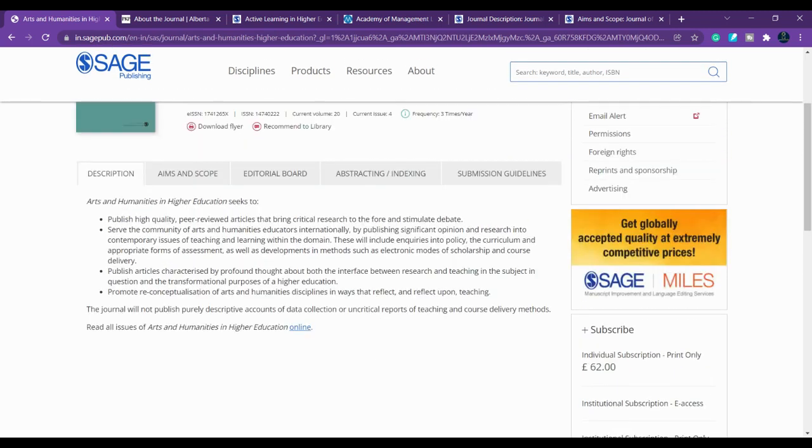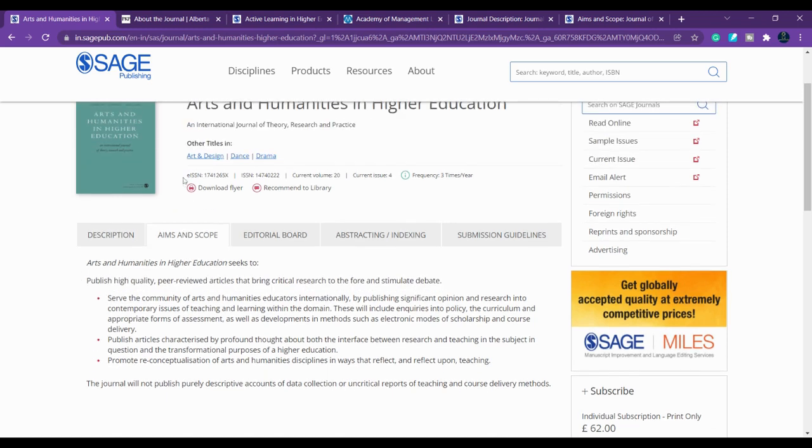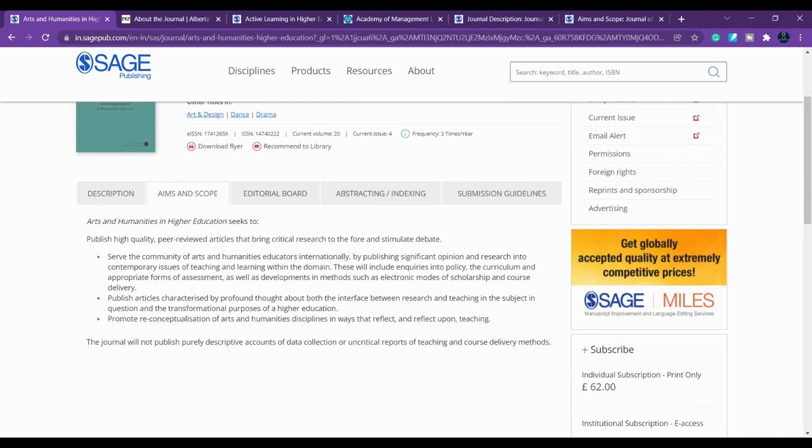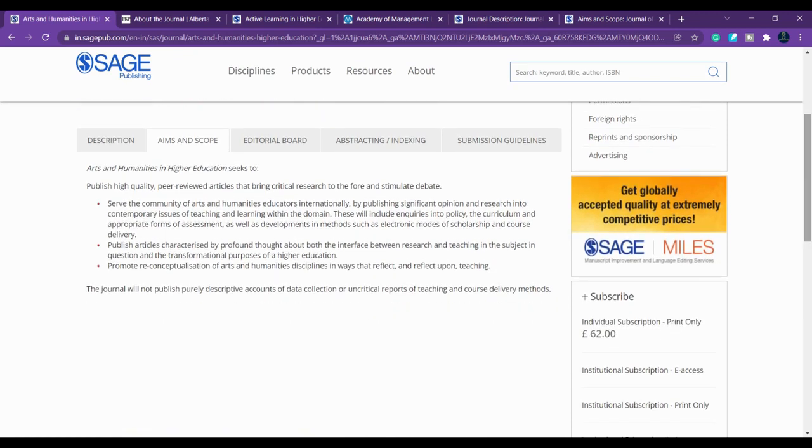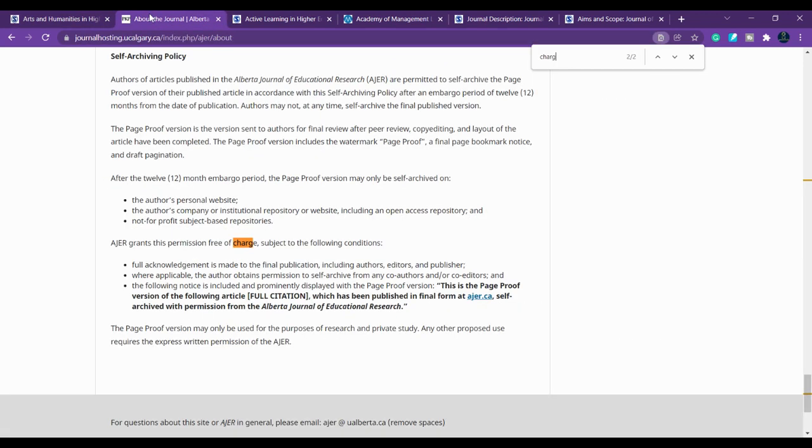Here you can see they publish high quality peer reviewed articles, and you can see the aim and scope, what important things they are looking for, such as teaching and higher education purposes. Here you can submit. Don't forget to check the submission guidelines. The frequency is 3 times per year. I think they will give you a faster response, so submit it and see. Next journal we are going to talk about is